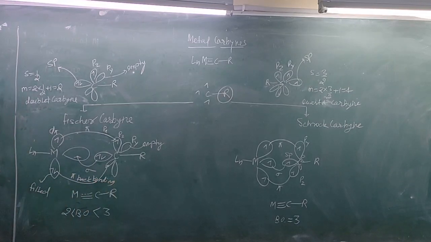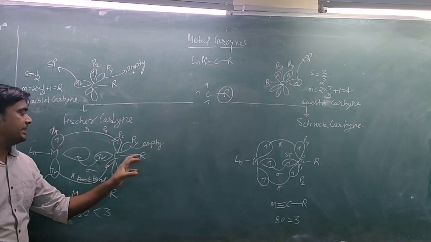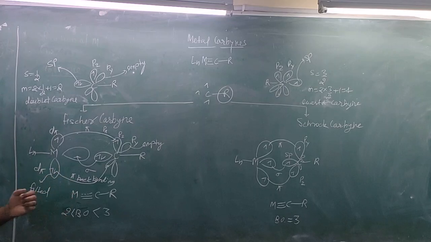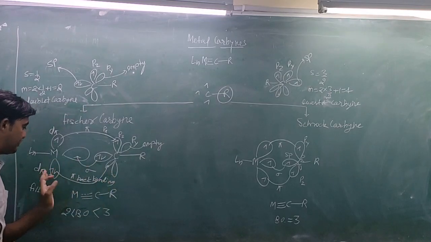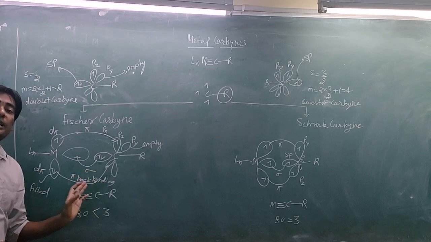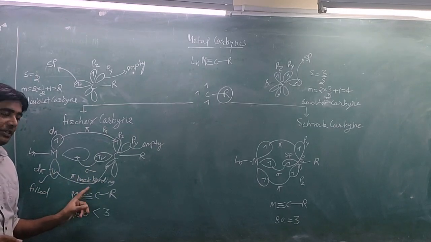Why is this pi back bonding? Because this p orbital is fully empty and this d pi orbital has some electron density, maybe 2, maybe less than 2, so it will transfer some electron density into it. This phenomenon is known as pi back bonding, and you know very well that pi back bonding is not a complete pi bond formation, so it is a partial bond.